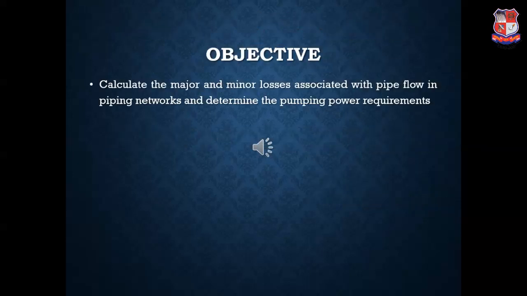Before we start understanding the concept regarding the flow through pipes, we need to go through 2 objectives which are utmost important to understand a flow which takes through pipes. First of all, we need to calculate the major and minor losses associated with the pipe flow, right? Now, if you observe any pipe flow, at that time we have many major and minor losses which take place, which retard the velocity or the discharge of the flow. And for that we have to calculate all the losses.